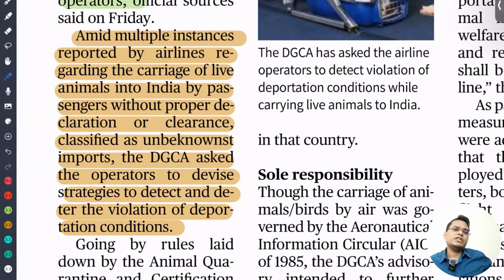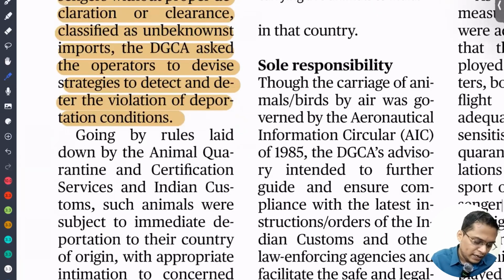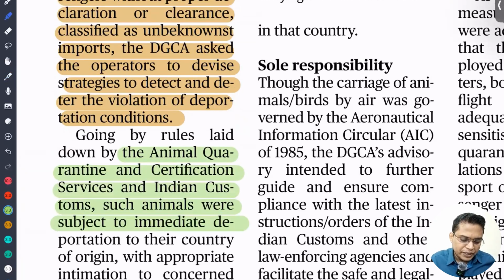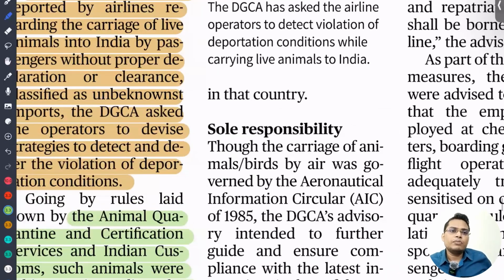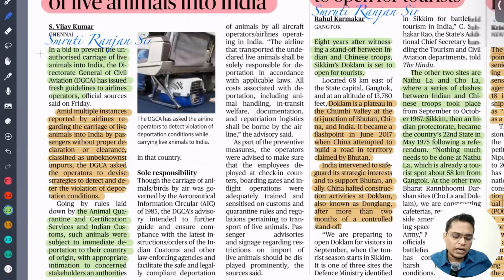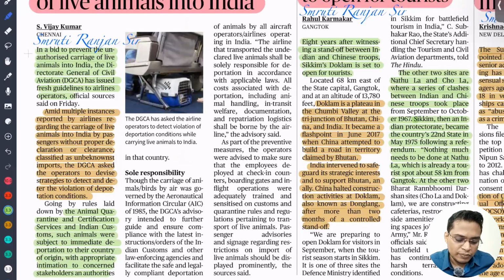And sometimes, if we import some animal, let's say from the USA or another country, with that animal we can import some virus also. So we need to ensure proper quarantine, na? So going by the rule, under the Animal Quarantine and Certification Service, Indian Customs, the animals were subject to immediate repatriation to their country. So we need to ensure proper systematic handling of the movement of these animals, so that will prevent any problem, any spread of disease in future also.